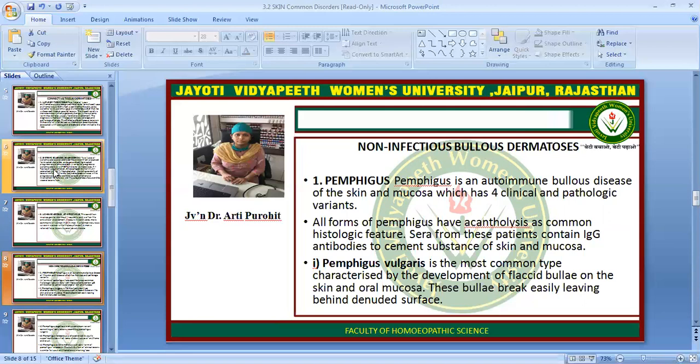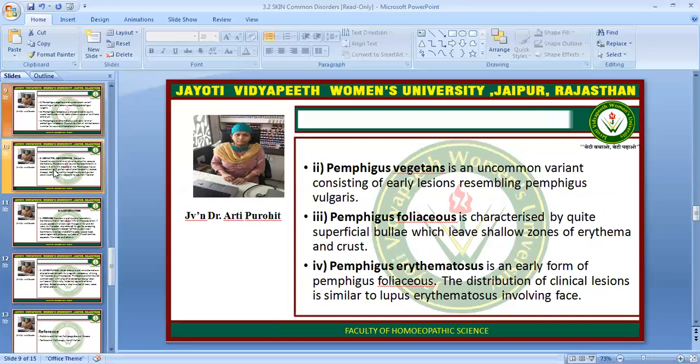Pemphigus vulgaris is the most common type, characterized by the development of flaccid bullae on the skin and oral mucosa. These bullae break easily, leaving behind a denuded surface. Pemphigus vegetans is an uncommon variant consisting of early lesions resembling pemphigus vulgaris. Pemphigus foliaceus is characterized by white superficial bullae which leave shadow zones of erythema and crust.